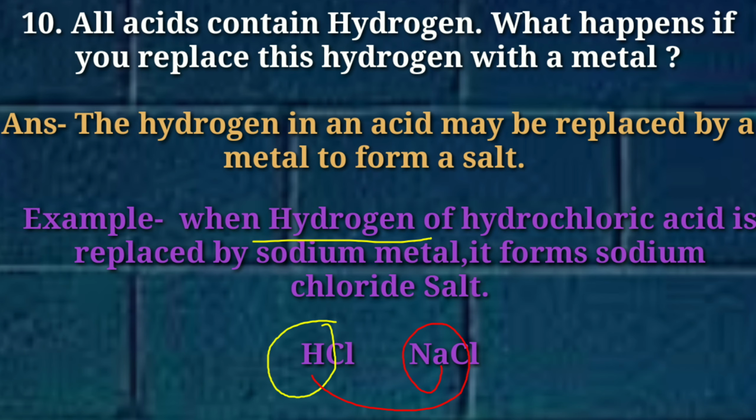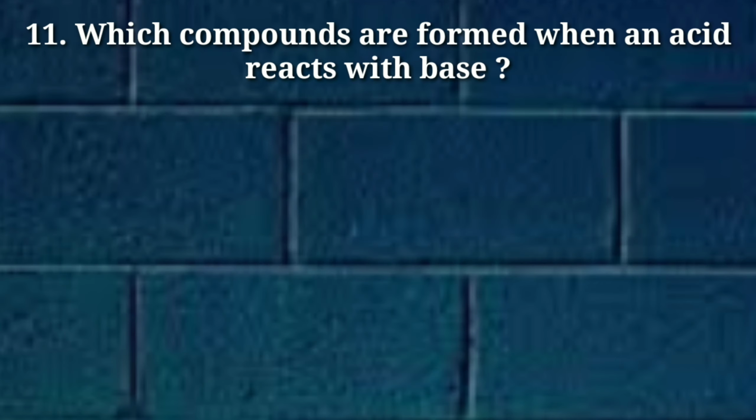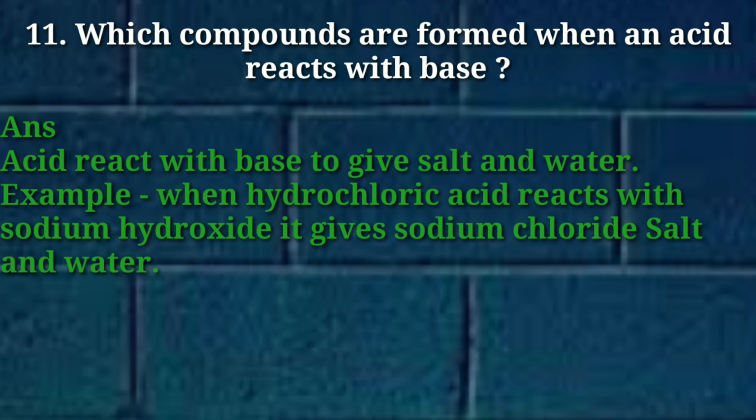As for example, when hydrogen of hydrochloric acid is replaced by sodium metal, it will form sodium chloride salt along with hydrogen gas. Which compounds are formed when an acid reacts with a base? This is the next question. So, very simple answer, salt and water due to the neutralization reaction between acid and base.